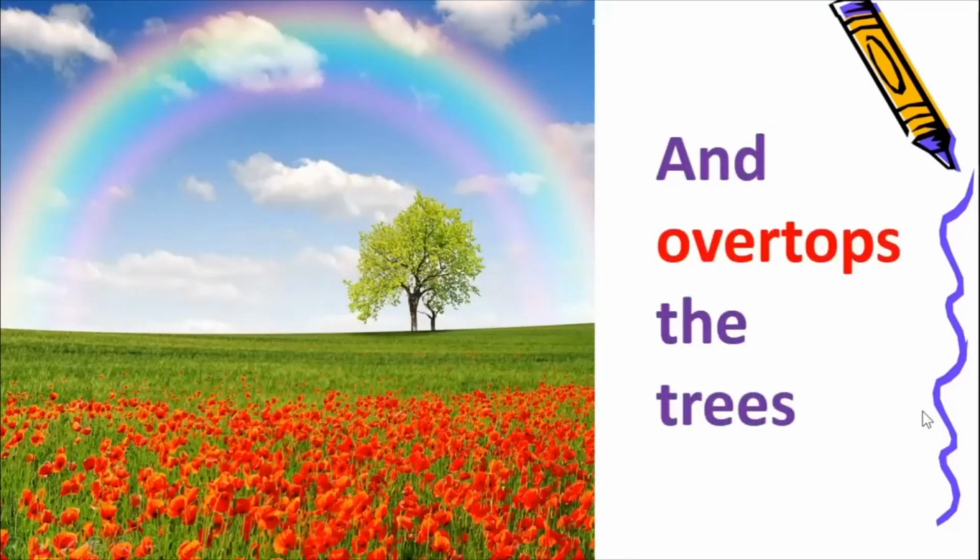And overtops the trees. So, what bow is the poetess talking about? The bow which connects you to heaven. Heaven means the skies. And overtops the trees. Overtops the trees means goes over the trees. See, it is going above the tree, isn't it? And overtops the trees.